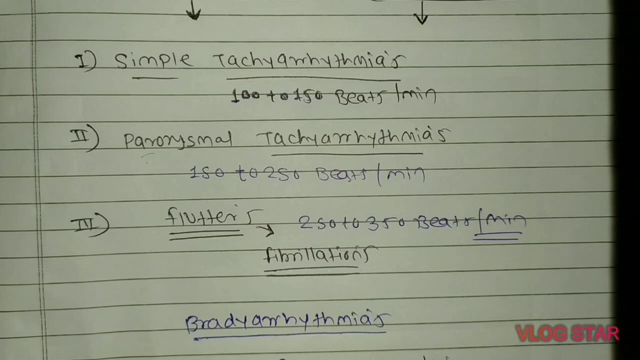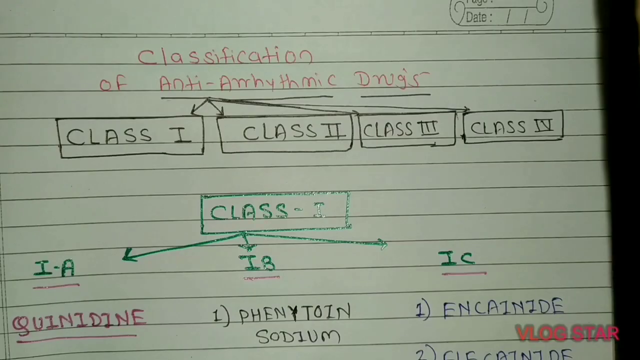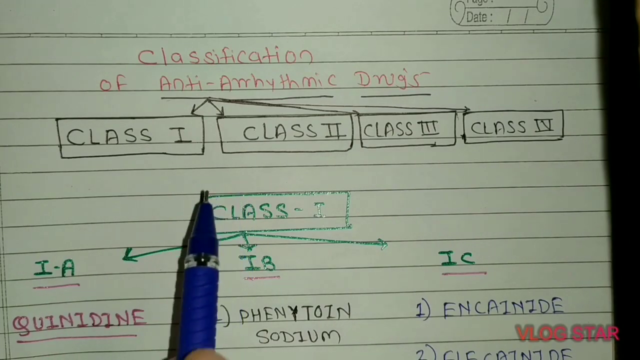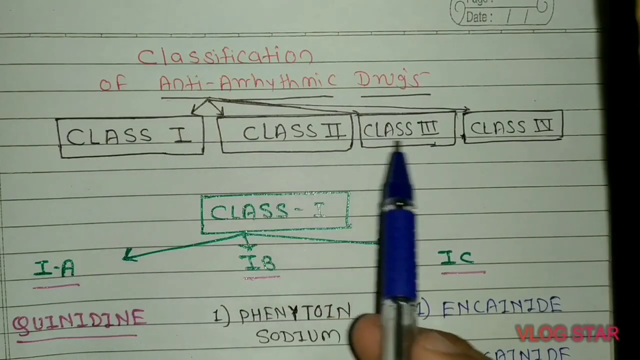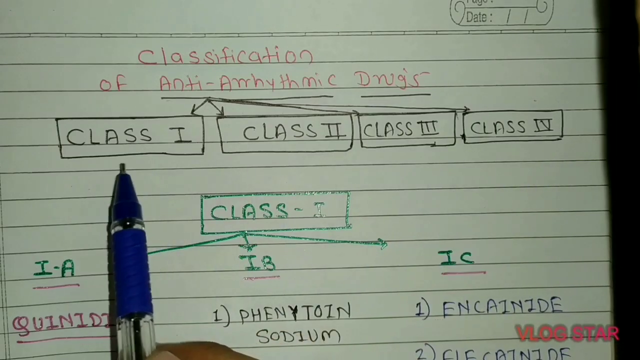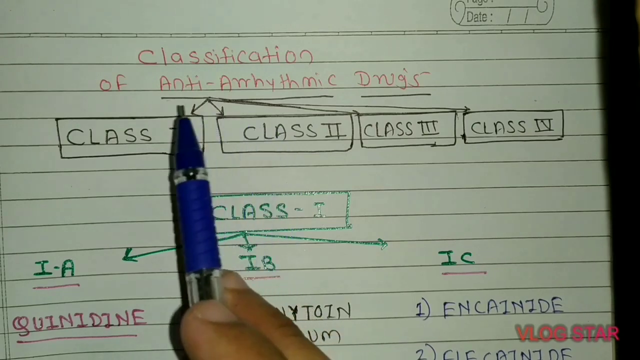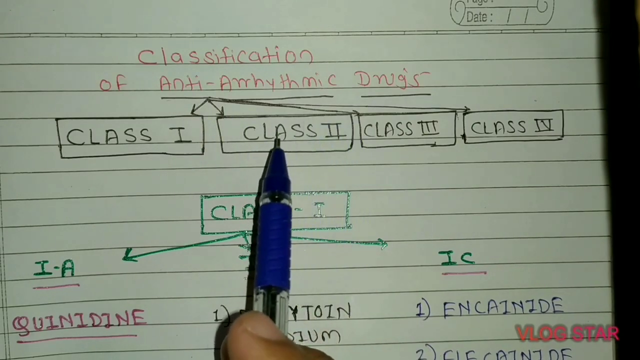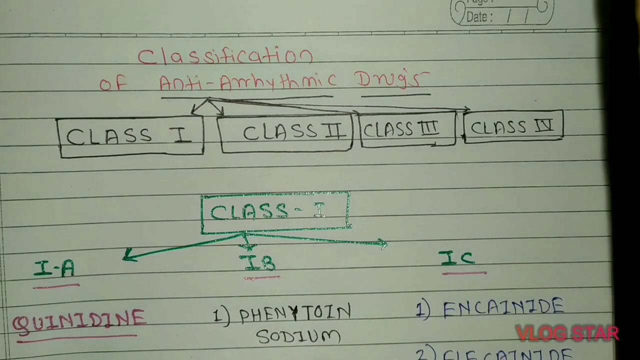So let's talk about the brief classification of antiarrhythmic drugs. The classification usually consists of four classes: class 1, class 2, class 3 and class 4. Class 1 antiarrhythmic drugs usually consist of three subclasses. Class 2 antiarrhythmic drugs are usually beta blockers, and then come class 3 and class 4 antiarrhythmic drugs.